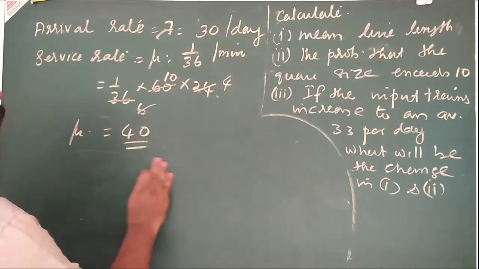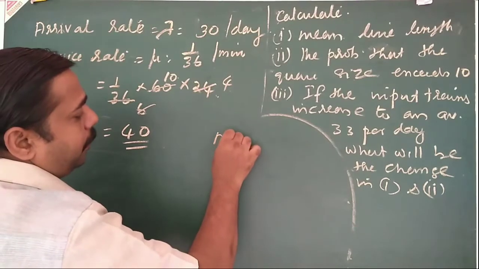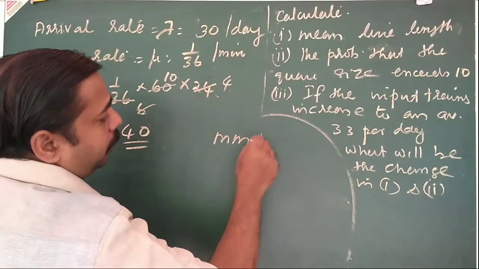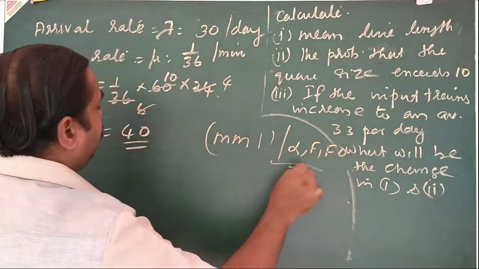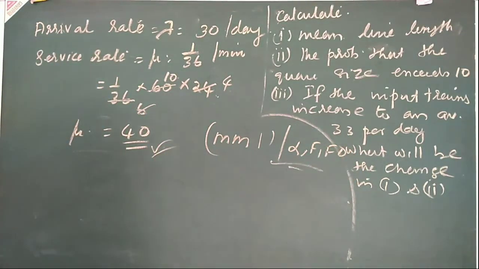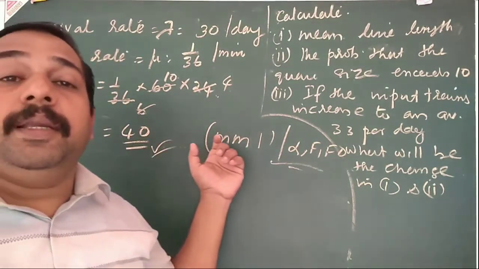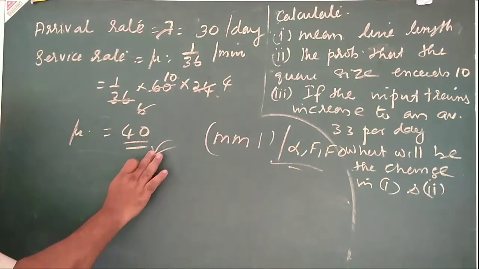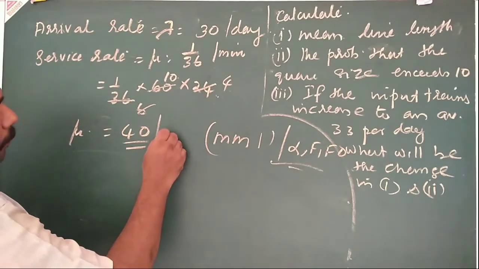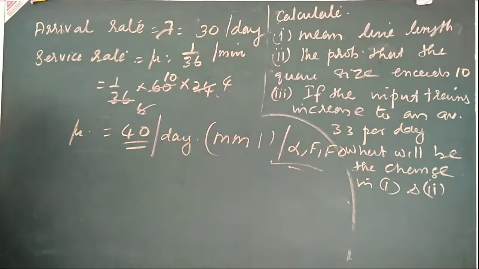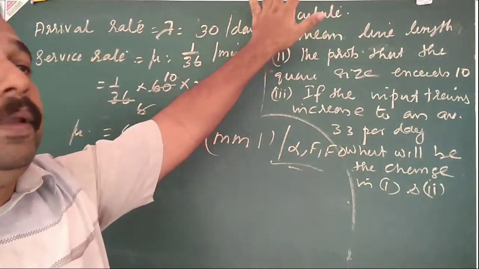For the first type, that is the single server case, that is M/M/1 with infinity capacity and FIFO condition, the service rate must be greater than the arrival rate. That is the first model. The service rate must be greater than the arrival rate. So that also you can verify. So mu is equal to 40 per day. So understand this one. First one, lambda arrival rate is given as per day. So directly we can write.